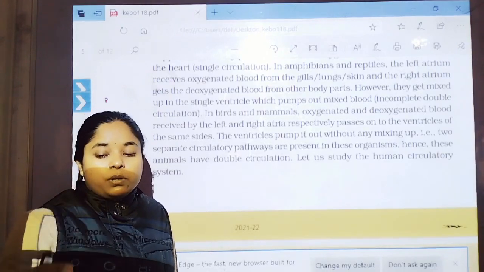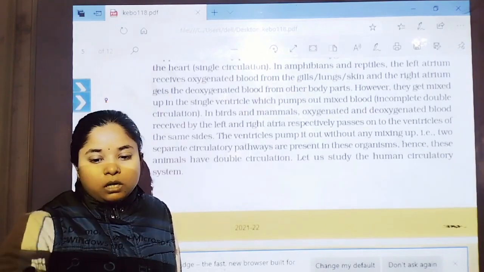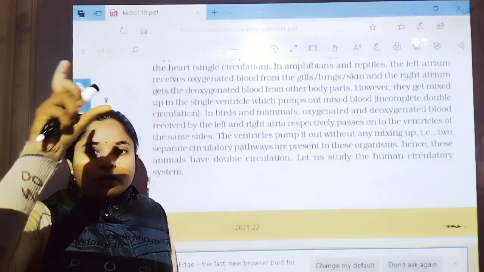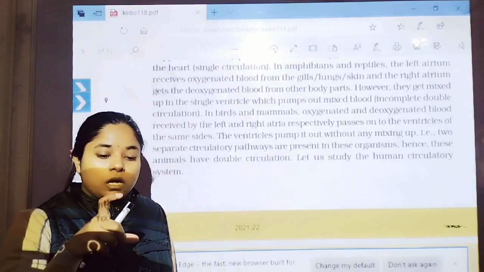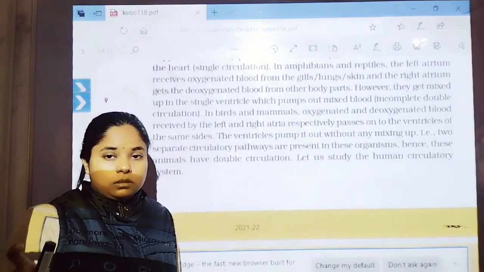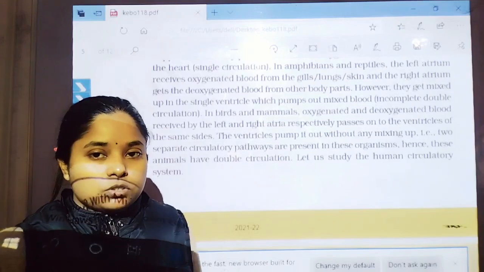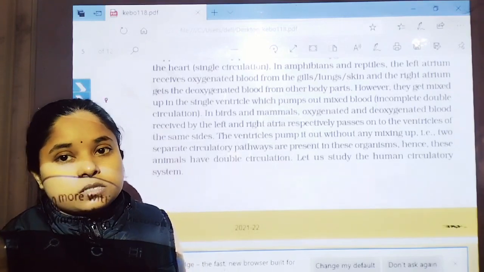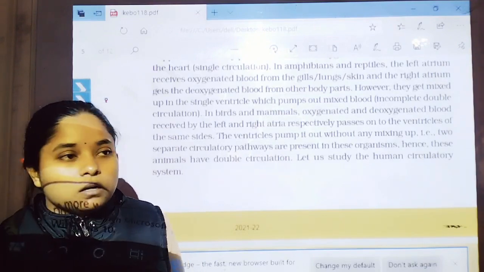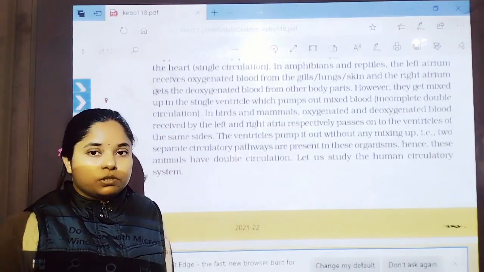Once the impure blood drains into the heart, the heart pumps blood into the lungs, and from the lungs pure blood drains again into the heart, and then the heart transports the pure blood to the body tissues. So that's why it is known as double circulation. This takes place in aves and mammals, and pure blood is transported by the heart.